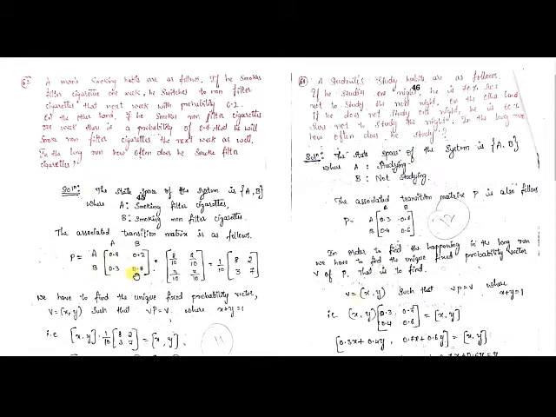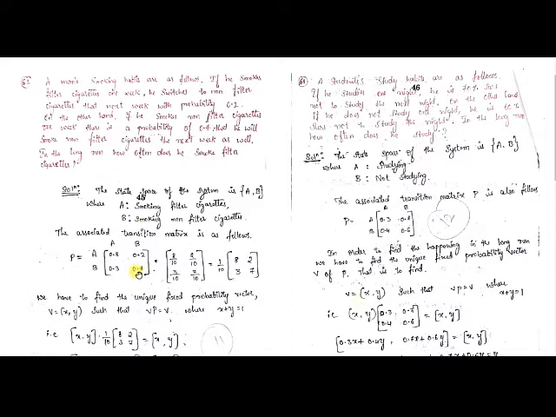Now we'll come to the next row. See what they have given. On the other hand, if he smokes non-filter cigarettes one week, then there is a probability of 0.7 that he will smoke non-filter cigarettes again in the next week. What is the probability? The probability is 0.7. See, the probability of 0.7 that he will smoke non-filter cigarettes in the next week as well.